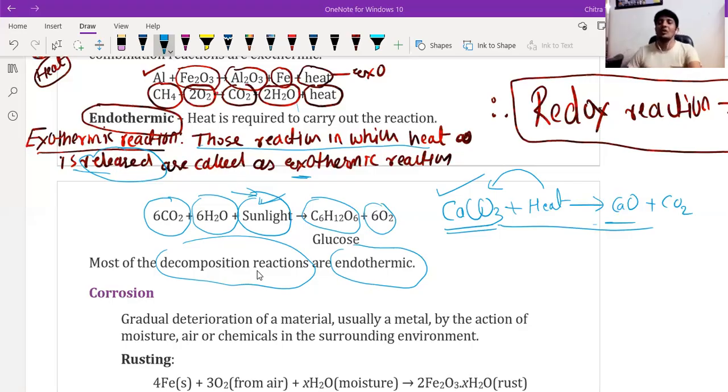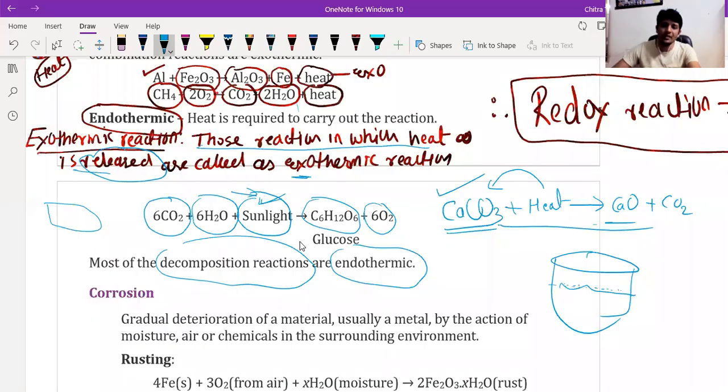See, evaporation of water. So what happens generally when water is evaporating from the surface? Suppose here we have a container having water in it. We know the surface water molecules absorb energy from the surrounding and their energy level increases. Due to the increase in energy level, they escape from the surface of the liquid into the air. This process is called evaporation. So during evaporation, heat energy is absorbed. That's why it is an endothermic reaction.